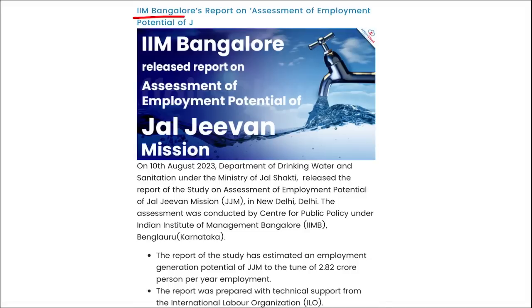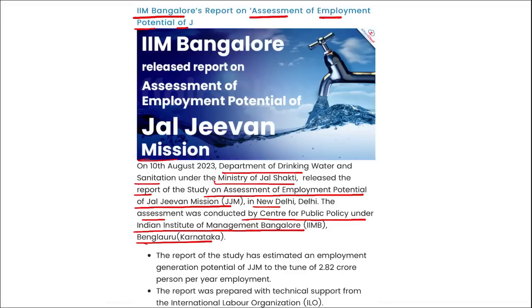Next is IIM Bangalore's report on the assessment of employment potential of Jal Jeevan Mission. I repeat, recently the Department of Drinking Water and Sanitation, which comes under the Ministry of Jal Shakti, has released the report of the study on the assessment of employment potential of Jal Jeevan Mission in New Delhi. The assessment was conducted by the Center for Public Policy under the Indian Institute of Management, Bangalore, that is in Karnataka. The report estimated an employment generation potential of the Jal Jeevan Mission of 2.82 crore persons per year. The report was prepared with technical support from the International Labour Organization.